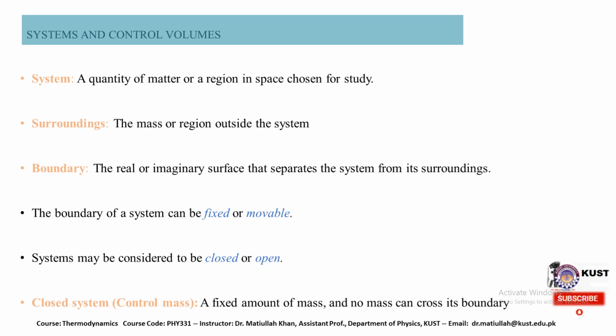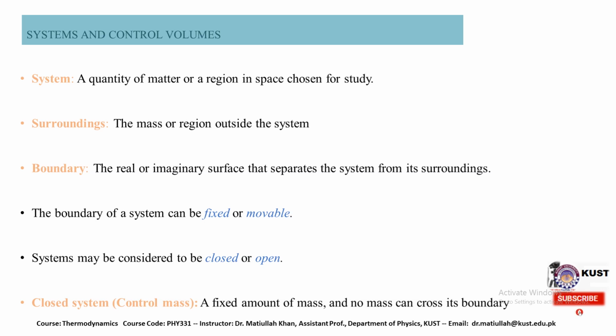So the boundary is of two types. It might be fixed or movable, and it might be open or closed depending on the mass transfer, energy transfer, or maybe nothing transferred. It may be considered as open or closed depending on these various configurations, and in some cases the piston is movable, or in some cases it is fixed.